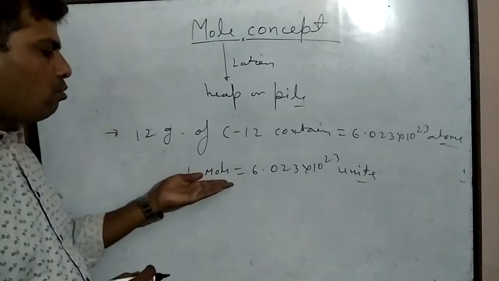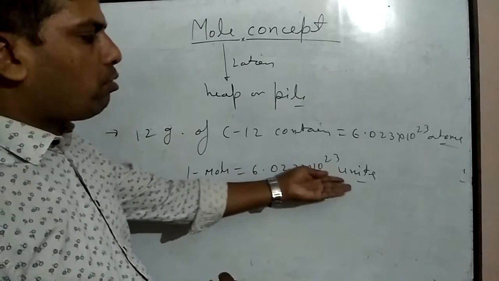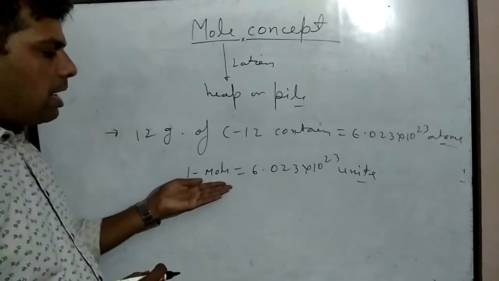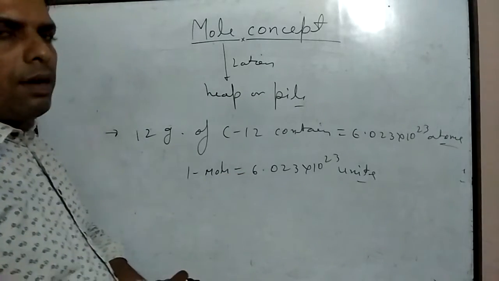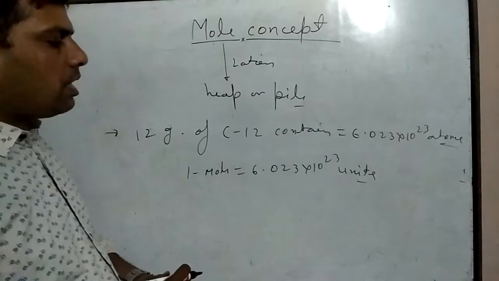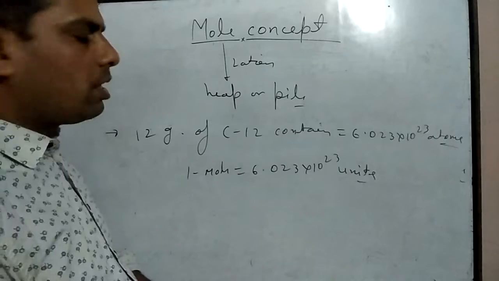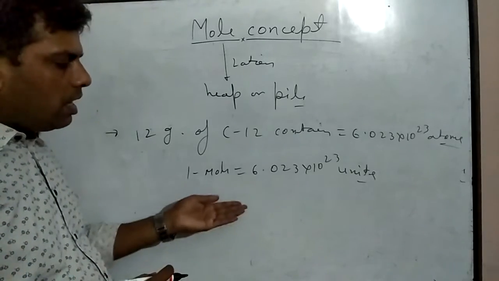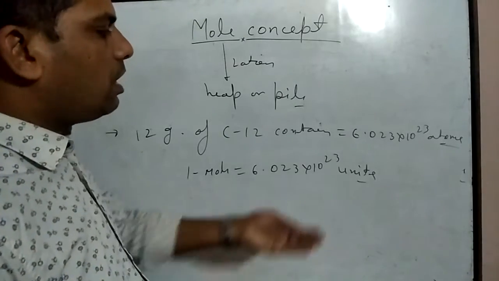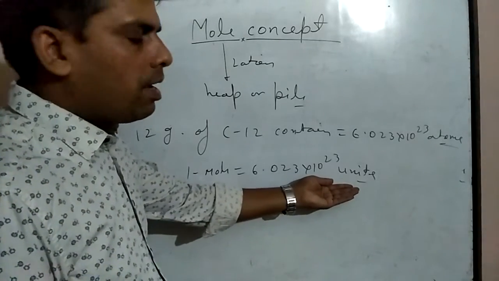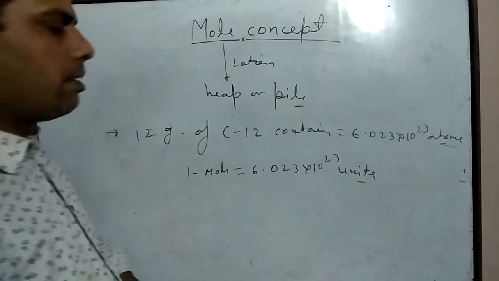It means if 1 mole of atoms is taken, then it is equal to 6.023 into 10 to the power 23 atoms. If 1 mole of molecules is taken, then it will be equal to 6.023 into 10 to the power 23 molecules. And if 1 mole of electrons is taken, then this will be equal to 6.023 into 10 to the power 23 electrons. And if 1 mole of protons is taken, then it will be equal to 6.023 into 10 to the power 23 protons. So this unit may be atoms, molecules, electrons, protons, ions, etc.